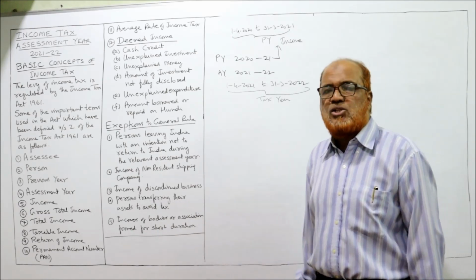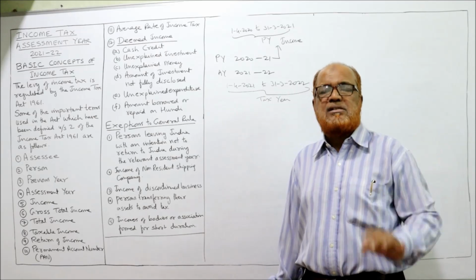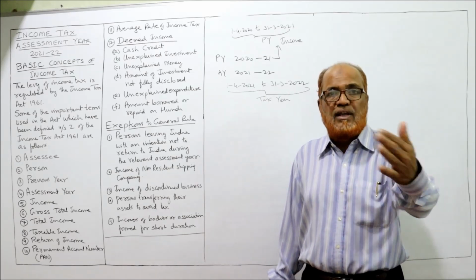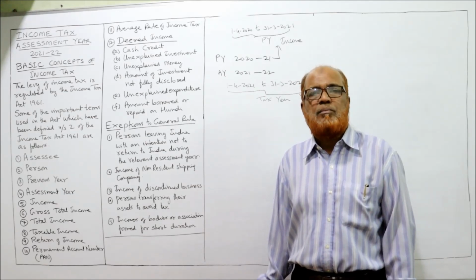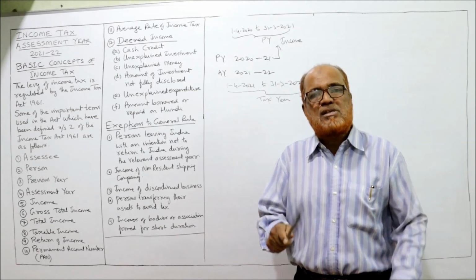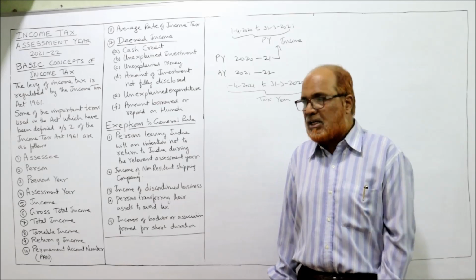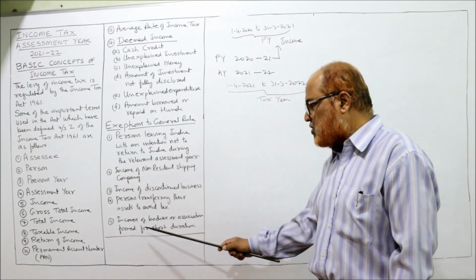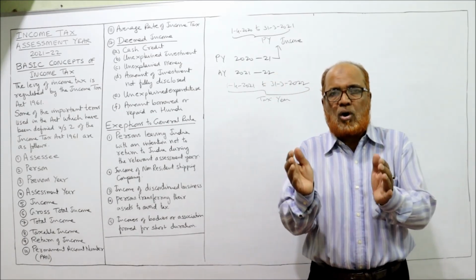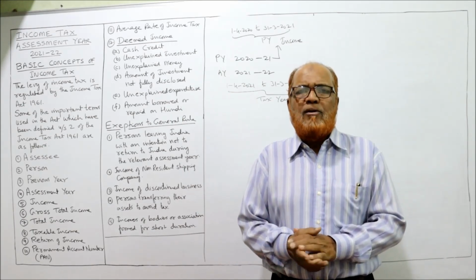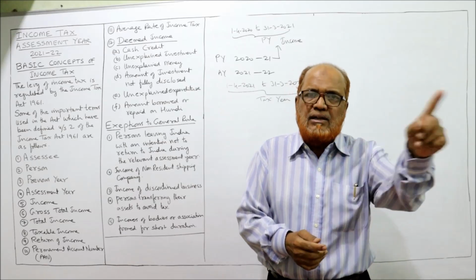Then, a person transferring assets to avoid tax. If the Income Tax Department finds a person who is transferring assets in order to avoid the tax, in that case the Income Tax Department says, whatever income you have earned during the previous year, pay the tax now itself, because you are transferring the assets in order to avoid the tax. Lastly, incomes of bodies or associations formed for a short duration. There are some associations, bodies or organizations which are temporary. For a short period of time, some association is formed and earns income. Immediately they have to pay the tax.